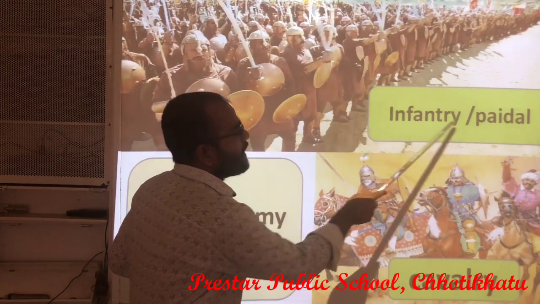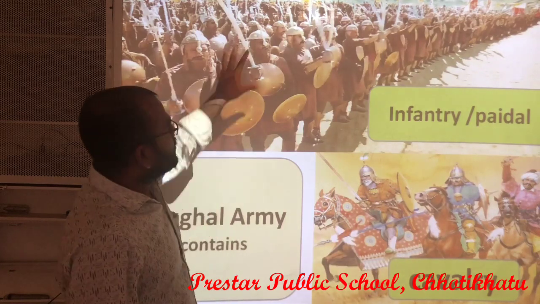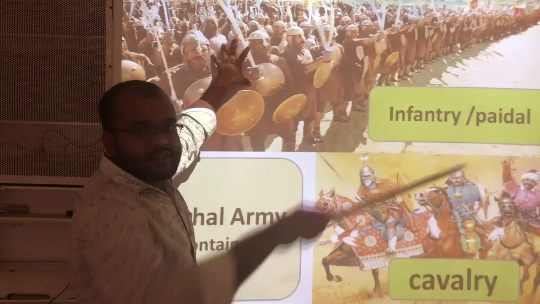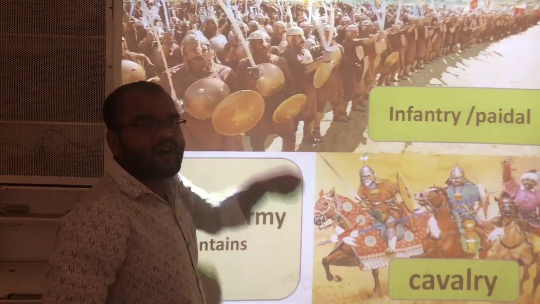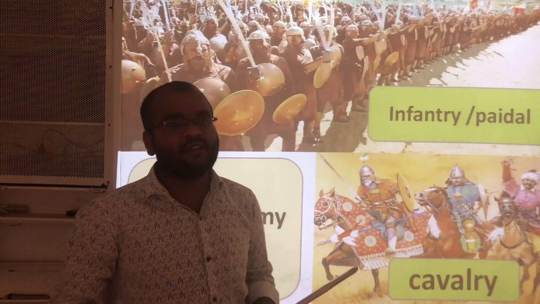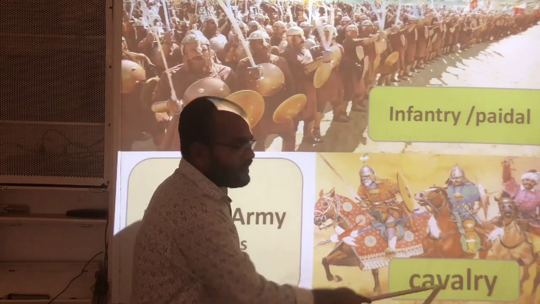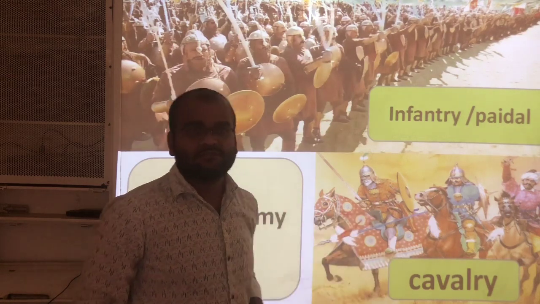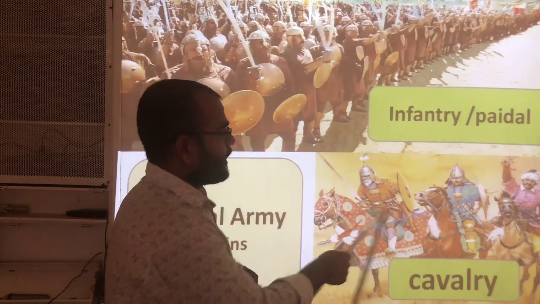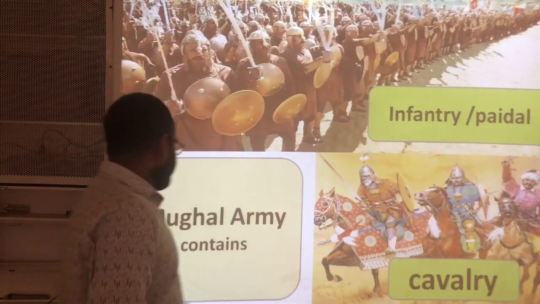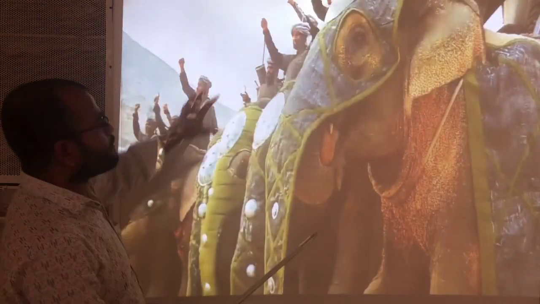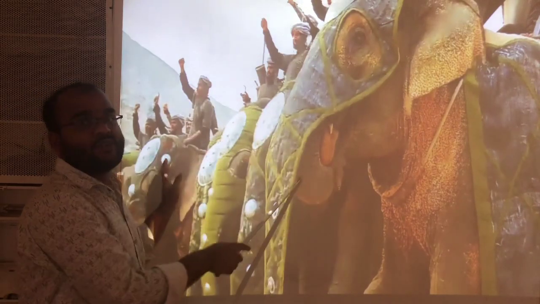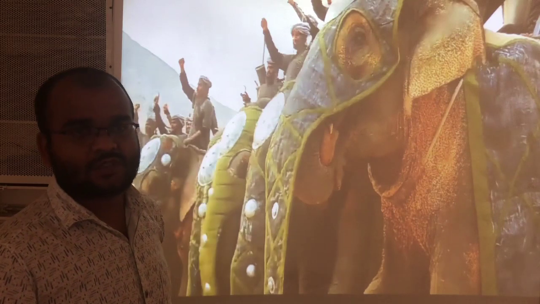Here, infantry or paik means the group of soldiers who fought on the land without using any horses or elephants. And cavalry means a group of soldiers who fight on horses. By using horses, they will fight. Especially, the Mughals also gave priority to elephants. In their army, they used elephants.